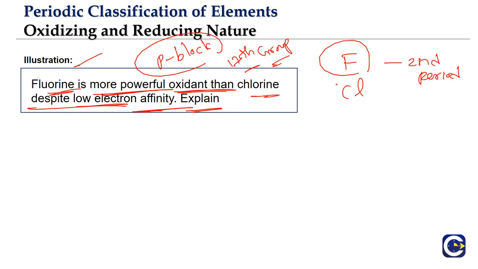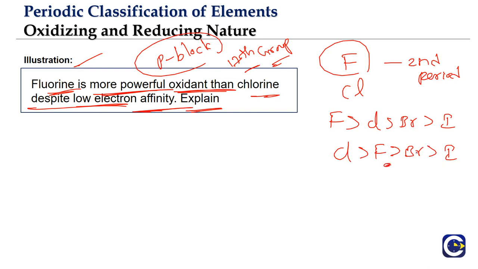So normally what should happen? That electron affinity must decrease as we go down the group. So what is expected is theoretically fluorine more than chlorine, more than bromine, more than iodine, like that. But chlorine is going to be more than fluorine. Why? Because due to the small size of the fluorine, that repulsions of existing electrons and incoming electron will not result in the expected amount of energy release.